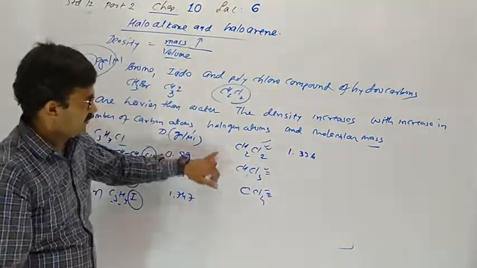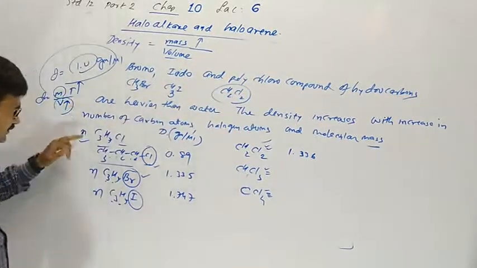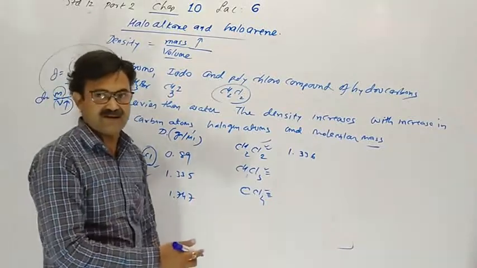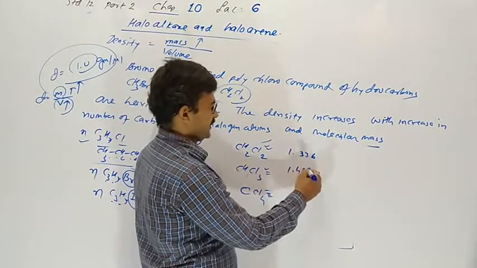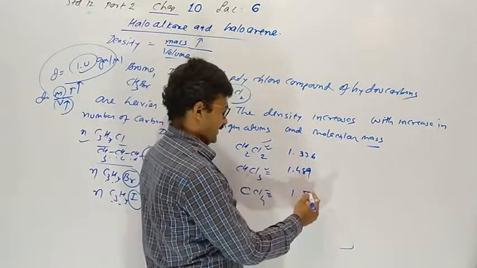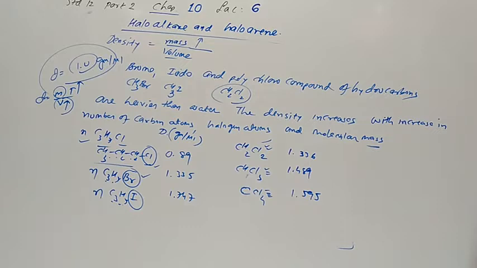So polychloro compound having more density than water, but monochloro compound have less density. In this case, here increase once again 1.489 and 1.595 in carbon tetrachloride. Now what about solubility? Last physical property of haloalkane is the solubility.